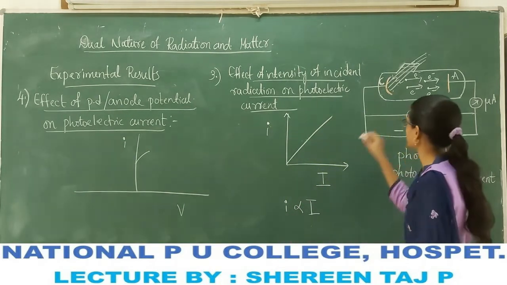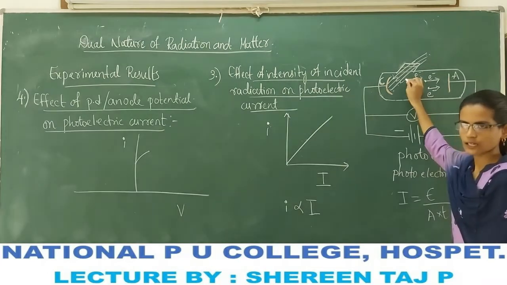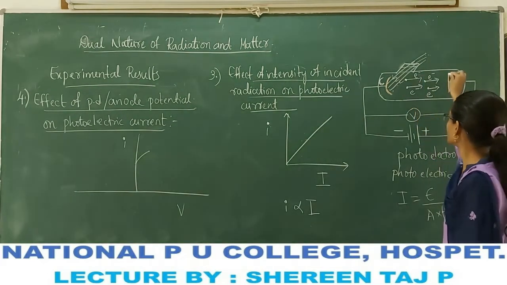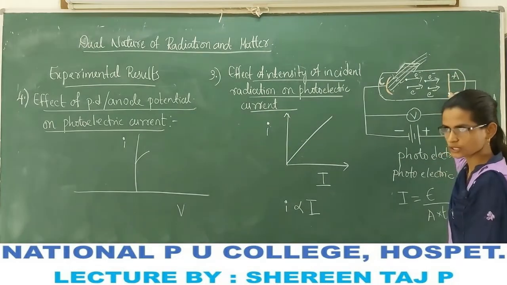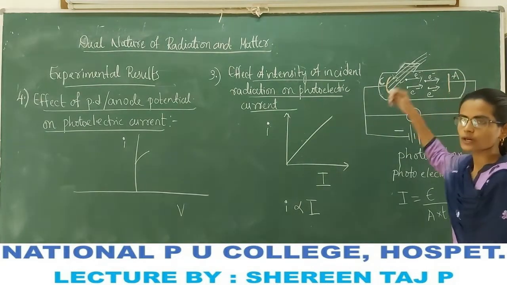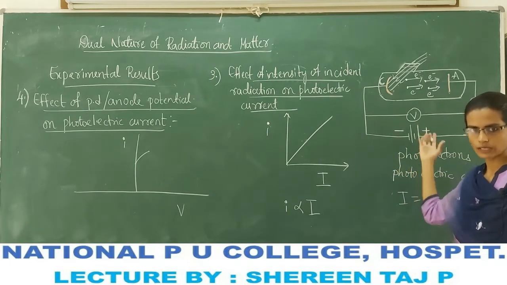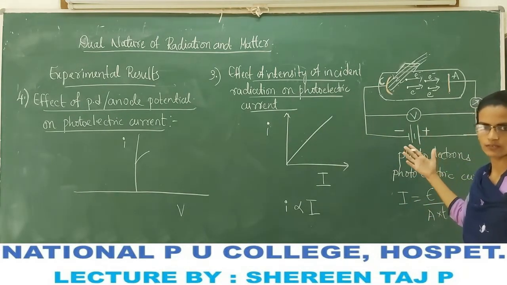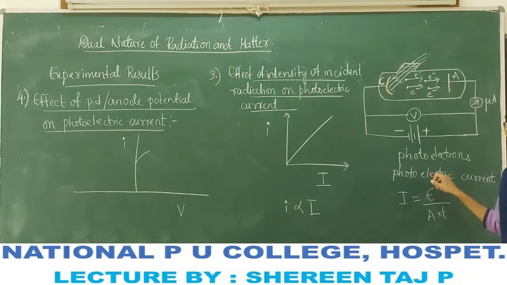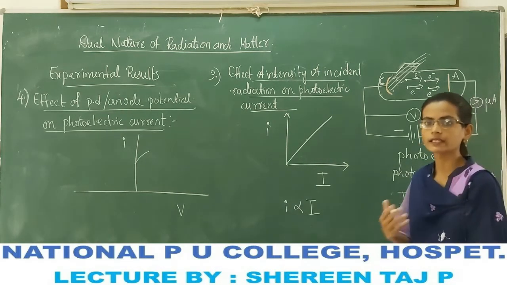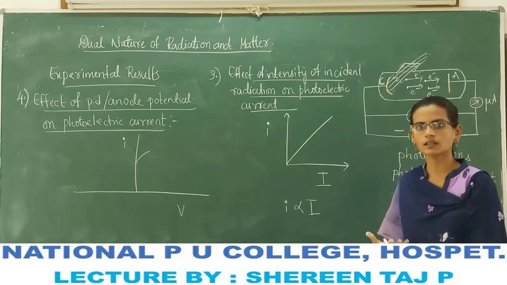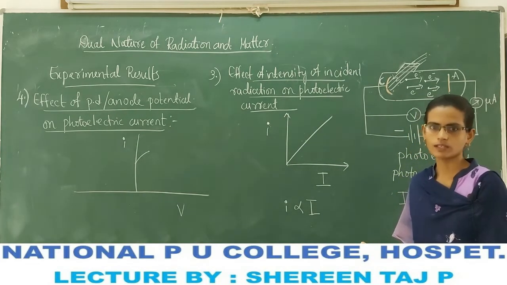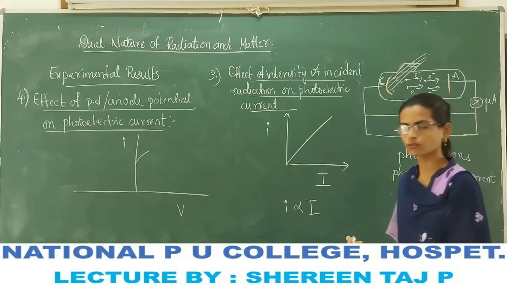Because photoelectrons are negatively charged particles. This anode is at positive potential, so it attracts the photoelectrons. If we increase the positive potential of the anode, the current also increases, because it attracts more photoelectrons.